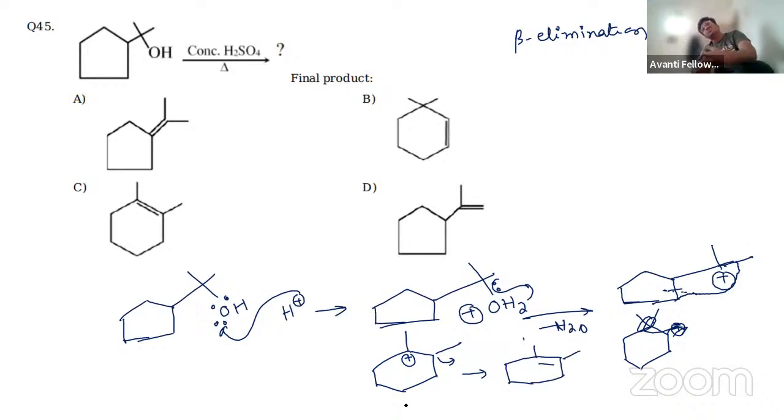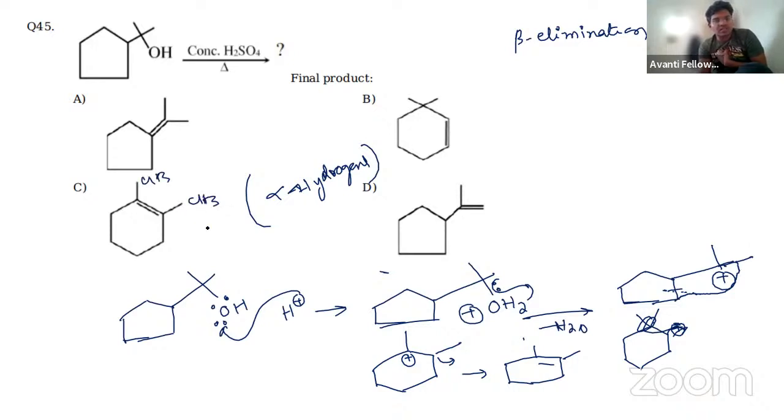Another most important thing is how to find the major product as the final product: check the alpha hydrogens. If you check the alpha hydrogens, you can easily find the major product. In this particular case, you have CH3 with 6 alpha hydrogens plus 1, 2, 7, 8, 9, 10. So 10 alpha hydrogens are possible here.